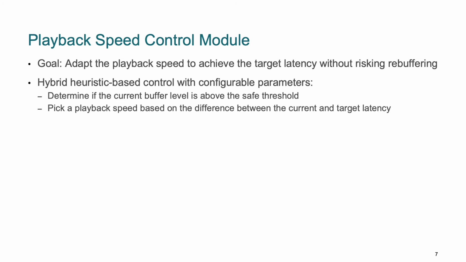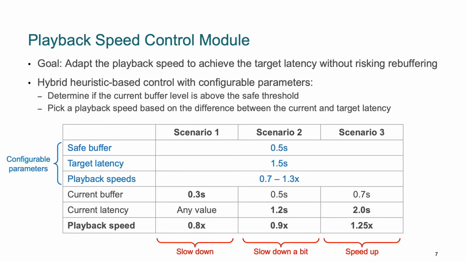Next, we introduce our playback control module. The goal here is to adapt the playback speed to reduce latency while not risking rebuffering. For example, too fast a playback speed can quickly bring down latency, but also deplete the buffer very quickly and risk rebuffering. Over here, we use a heuristic-based approach with configurable parameters. This table provides a worked example.